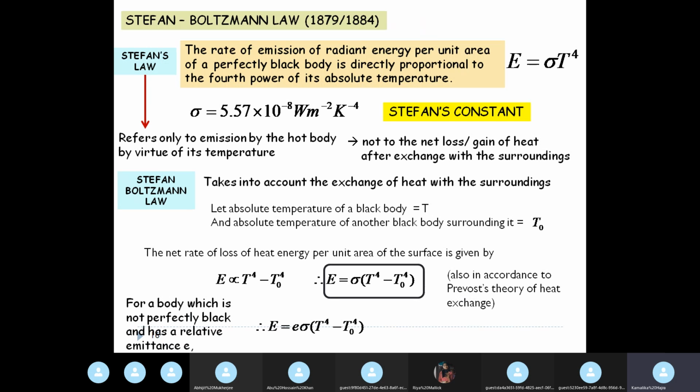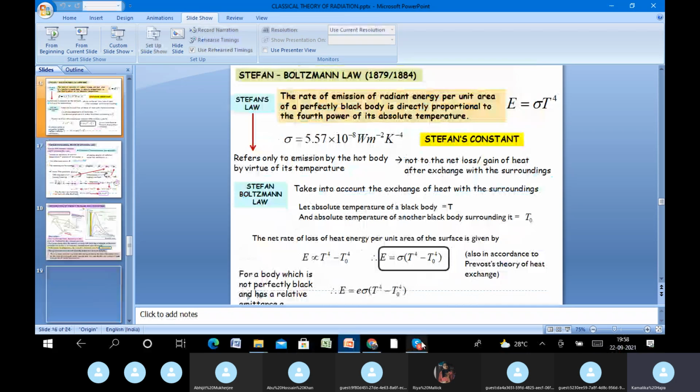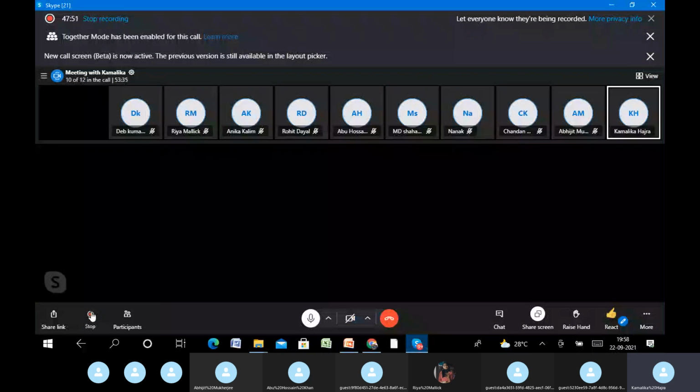So very little has been done in today's class, but whatever has been done is of very high importance. So please go through the derivation part of pressure of radiation. Try to understand why we are talking about pressure for radiation. And then, of course, this Stefan's law that I explained just now. So with that, I'll end.